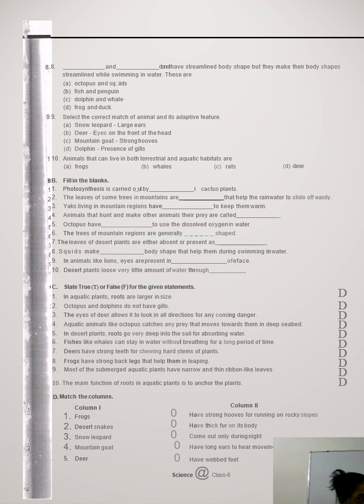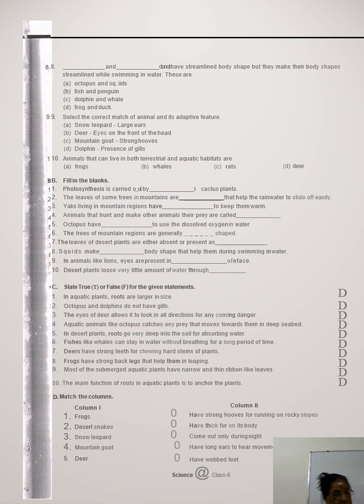And in animals like lion, eyes are present in front of the face to escape from the predators. Then desert plants lose very little amount of water through transpiration.